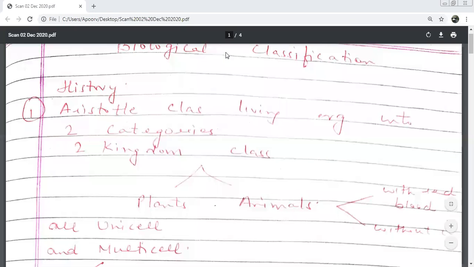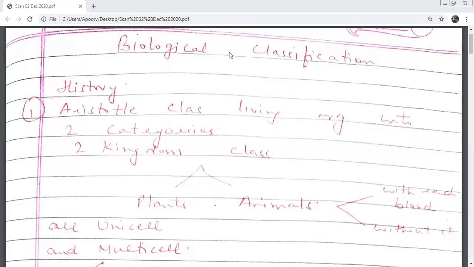Let us talk about the history of biological classification. The first person to whom we owe the history of biological classification is Aristotle. Though there may be more people before him, the first record that we have is about Aristotle. He classified the living organisms into 2 categories, and we call his classification 2 kingdom classification. So Aristotle's classification is known as what classification? Two kingdom classification. And he basically gave the 2 kingdoms as plants and animals.